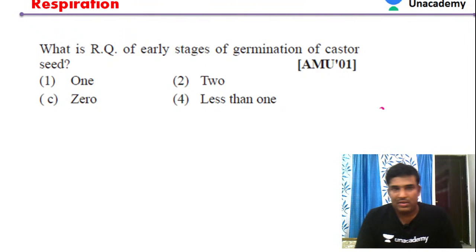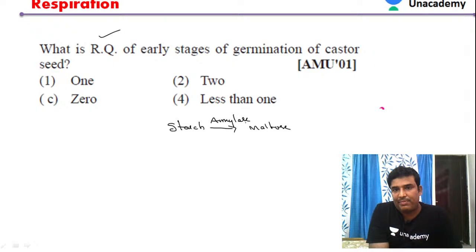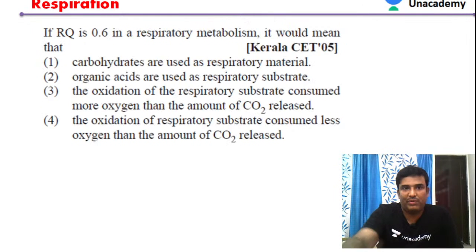Next question. Then the RQ value. So respiratory quotient of early germinating seeds. What happens in germinating seeds? We have starch. When the seeds are germinating, starch gets broken down into maltose with the help of amylase enzyme, and the maltose further breaks down into glucose. We have seen in today's class that the respiratory quotient of glucose or carbohydrates is always equal to 1. So option 1 will be the answer.